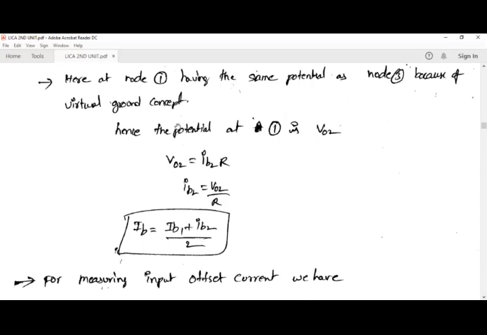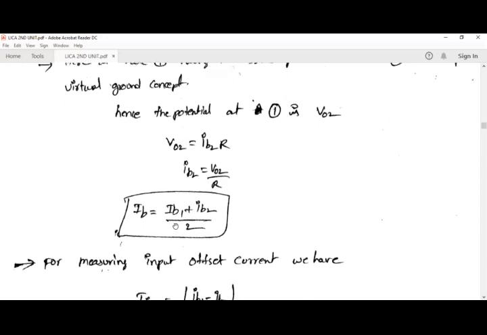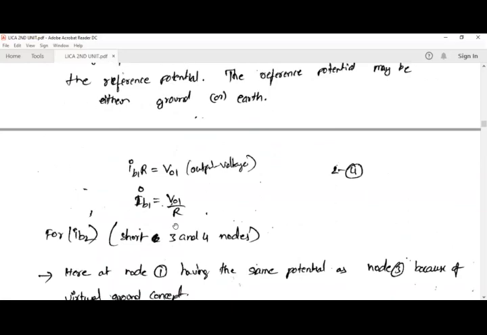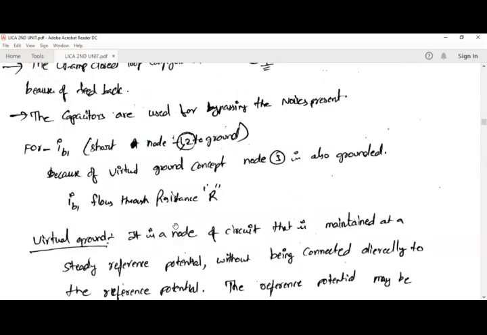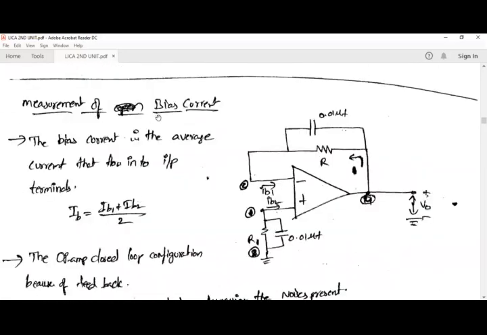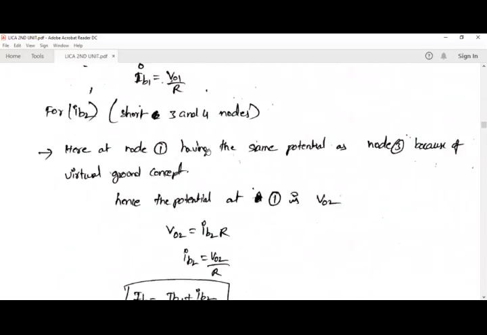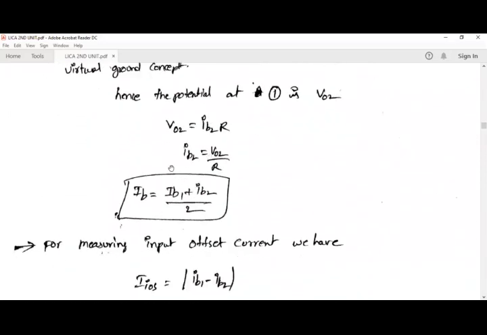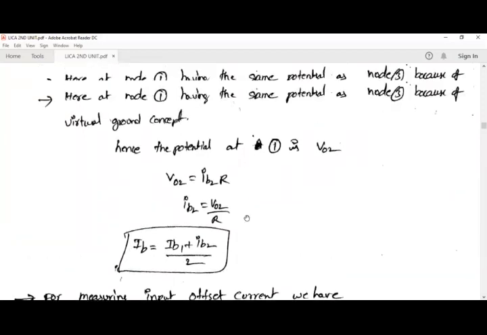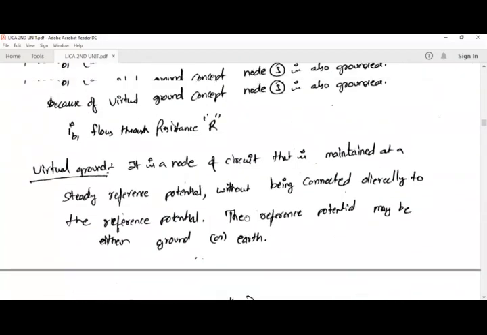So by obtaining these two, IB1 and IB2, the bias current IB can be obtained, which, as we have already studied, is the average of the two input currents. So IB is IB1 plus IB2 divided by 2. This is how we measure the bias current for an operational amplifier.